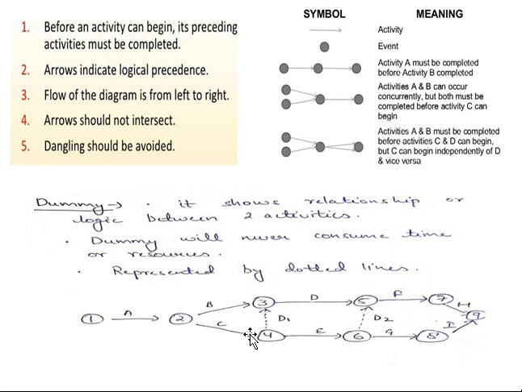Keeping that in mind, here we cannot construct the activities without a dummy, so we need to introduce a dotted line. But introducing it unnecessarily will be an error in constructing a network diagram.